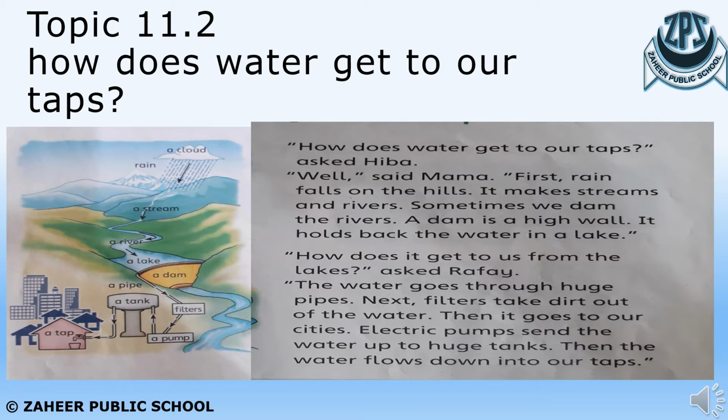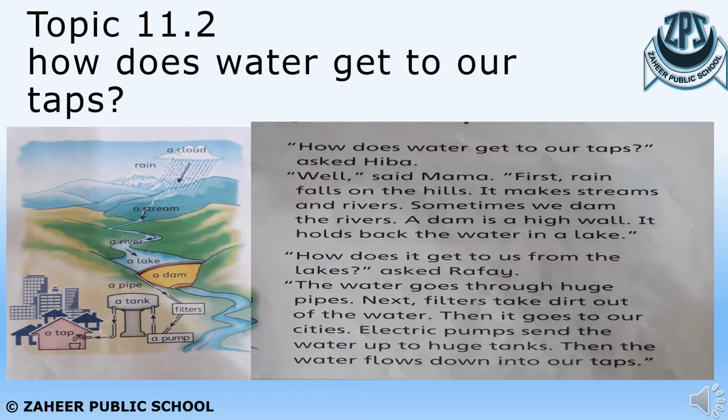So follow the picture. The mother said that the rain falls from the clouds on the hills and makes the streams and rivers. And there are big, high walls called dams on the rivers which hold back the water in a lake. Here Rafi again asked, how does it get to us from the lakes? Her mother replied that the water from the lakes goes through huge pipes, and there are filters fitted in the pipes which filter the dirt and make the water pure and clean.